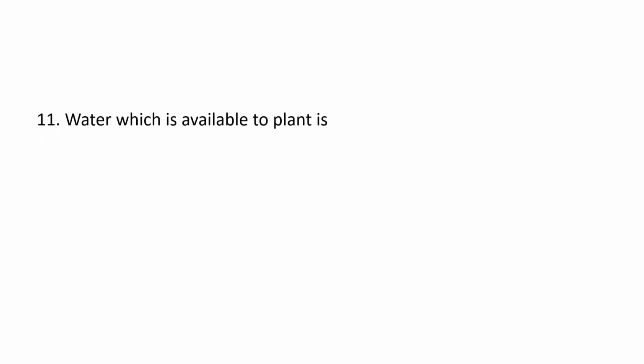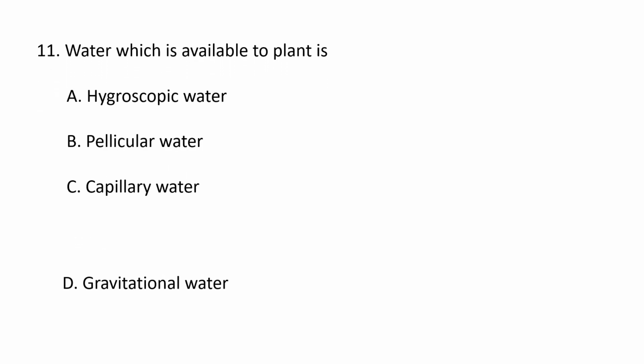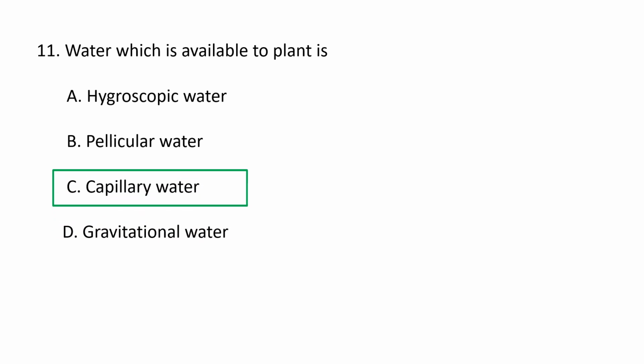Next question. Water which is available to plants is A. Hygroscopic water, B. Pellicular water, C. Capillary water, D. Gravitational water. Water which is available to the plants is known as capillary water.